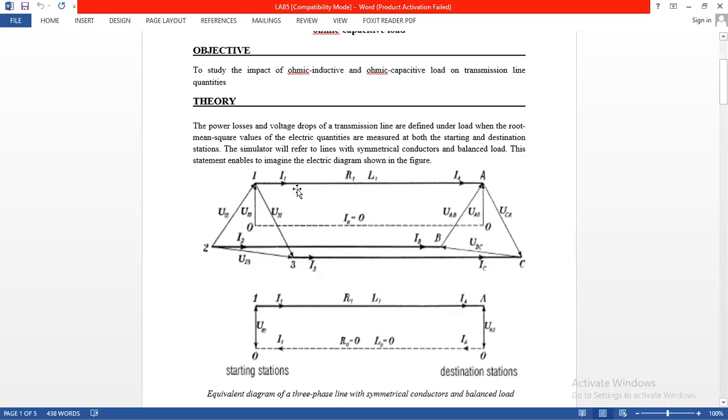Further, the load which we imagine on the power transmission line is an ohmic inductive load, that is RT, the resistance of the transmission line, and LT, the inductance of the transmission line. So RT and LT are the ohmic inductive load.